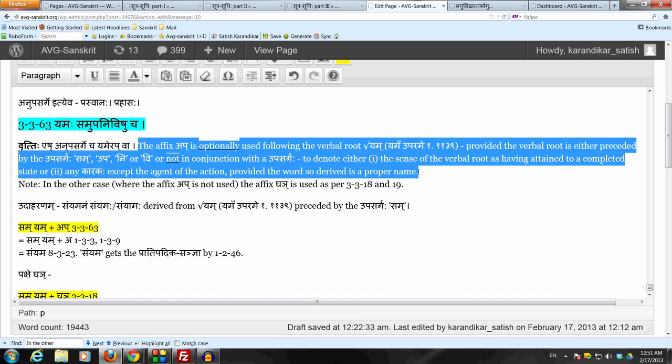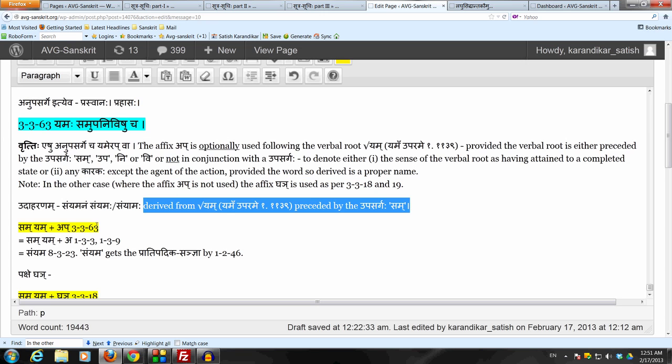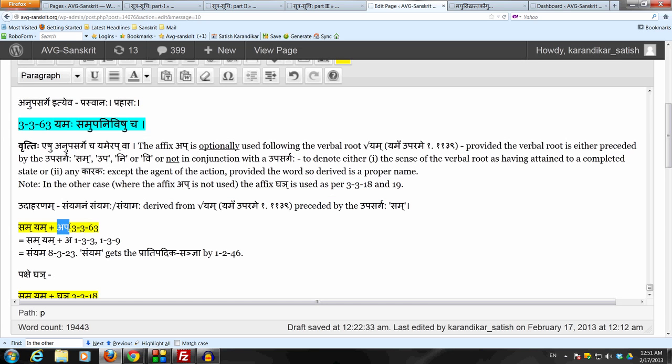We take the example sanyamanam, sanyamaha, athva sanyamaha, derived from the verbal root yam with upasarga sam. So there are two possibilities here. We use the affix up because this sutram specifically mentions the upasarga sam. We get sam, yam, up, anubandha lopaha, pakarasit sanya by halantyam, tasya lopaha, and we get the form sanyama after bringing the anuswara deshaha by monuswaraha. We get sanyama, which gets the pratipadika sanya by krit, tadisa samasa.